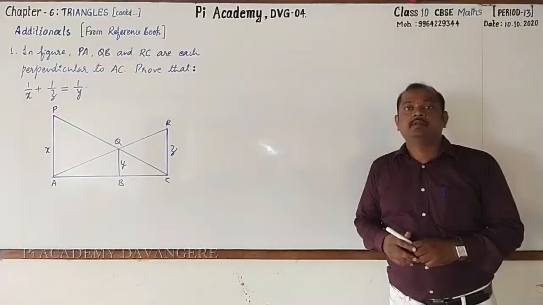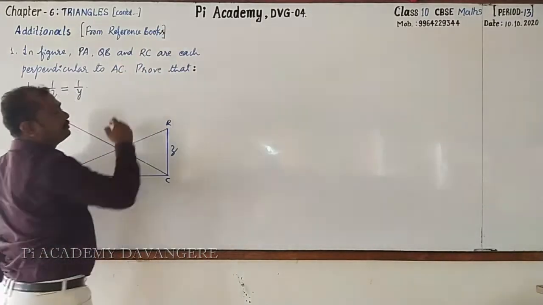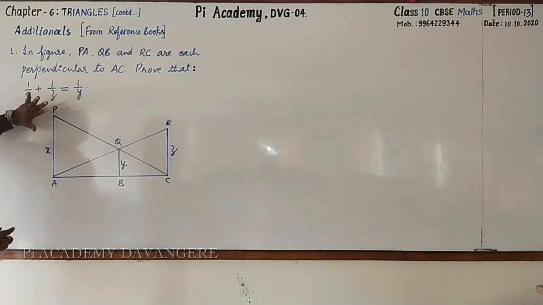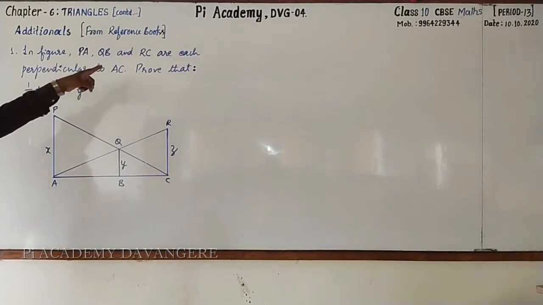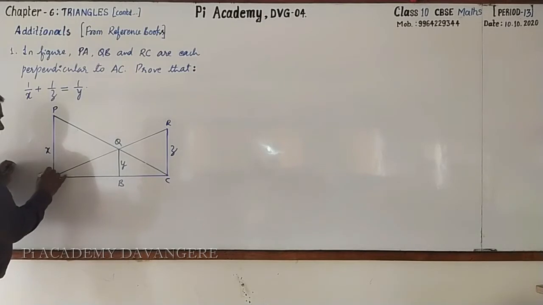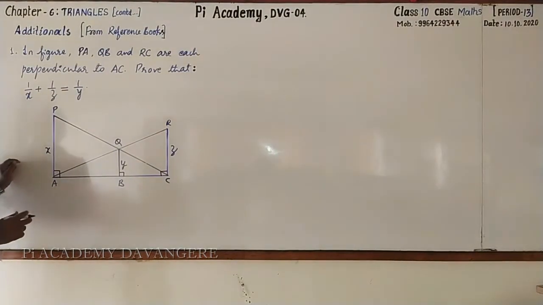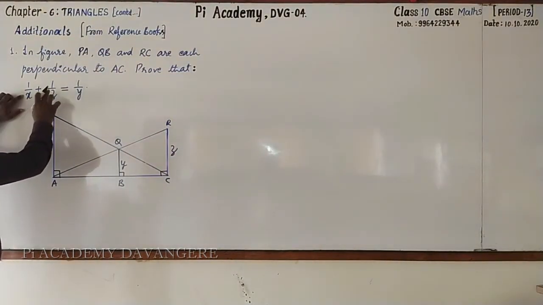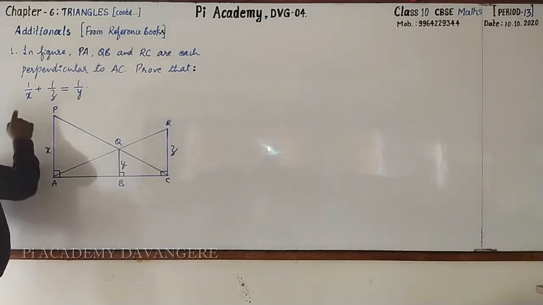Dear students, now let's go for solving some additional problems from reference books. This is one of the important statements which was given in the examination as well. In this figure, PA, QB and RC are each perpendicular to AC. With this information we have to prove 1 by x plus 1 by z equal to 1 by y. Observe here how to get this.